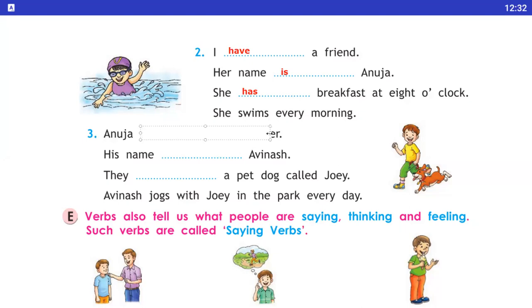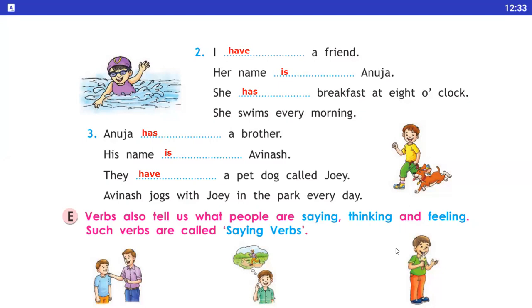Number third is here. "Anuja dash a brother." So we use "Anuja has a brother." Okay, his name. "His name is Avinash." Now next is "They dash a pet dog called Joy." So they have a pet dog called Joy. So Avinash jogs with Joy in the park every day.